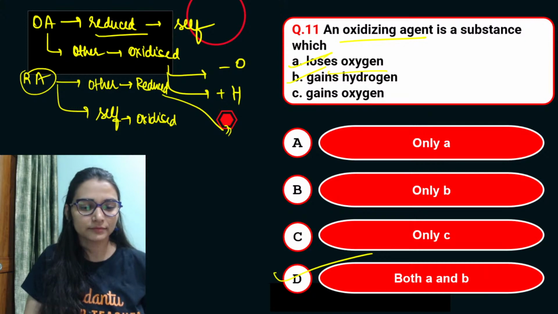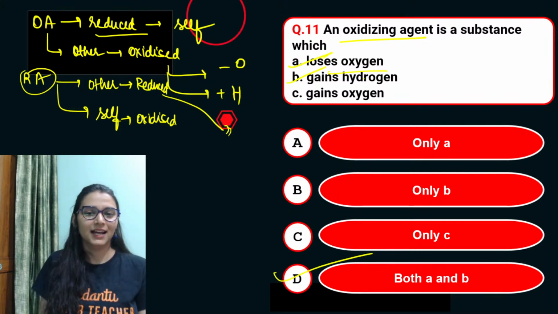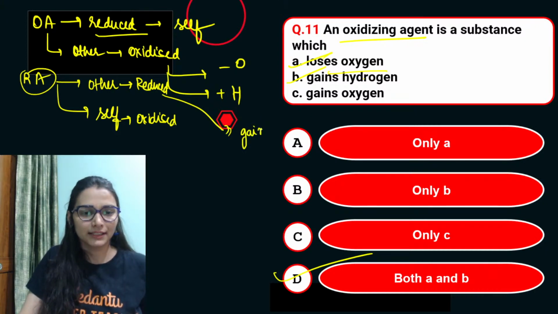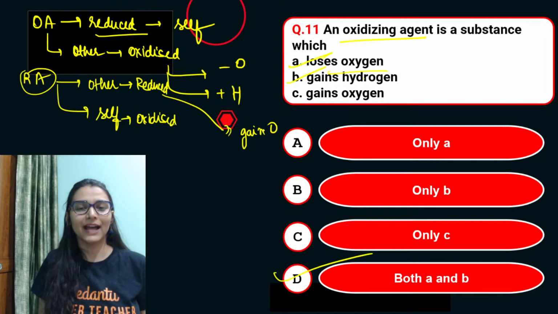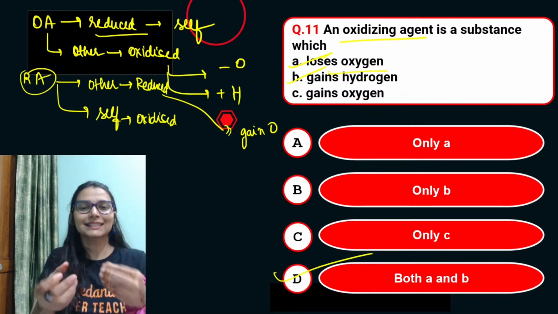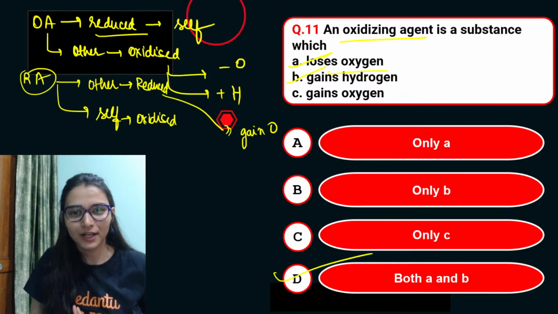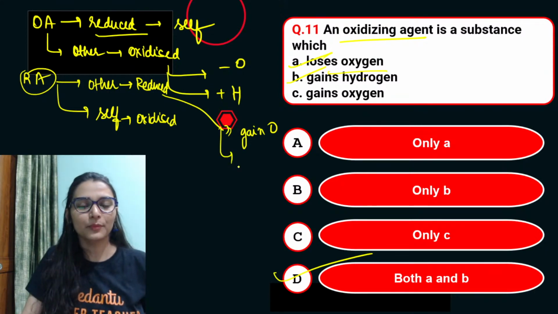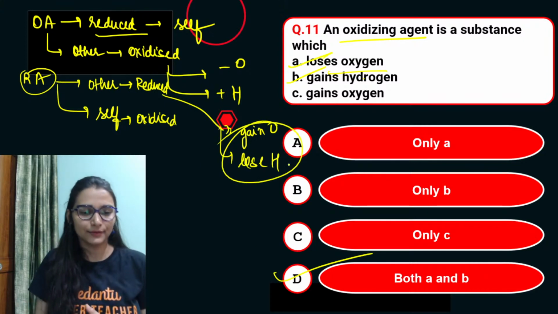Think about it. Yes, you can relate. Very good. Gain, reverse it. Gain oxygen. Yes, if I want to reduce you, I will take away your oxygen. I will snatch your oxygen from you. Or if I have hydrogen, I can give it to you. Okay, or by losing the hydrogen. Gain oxygen or lose hydrogen.